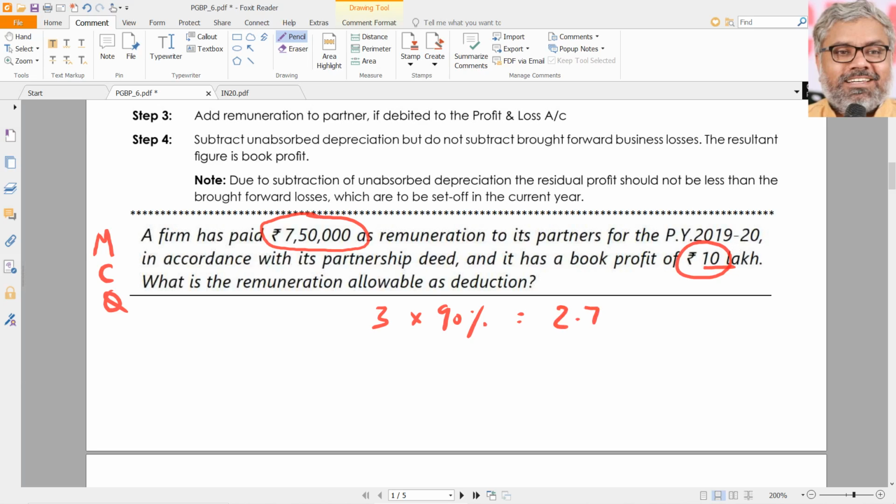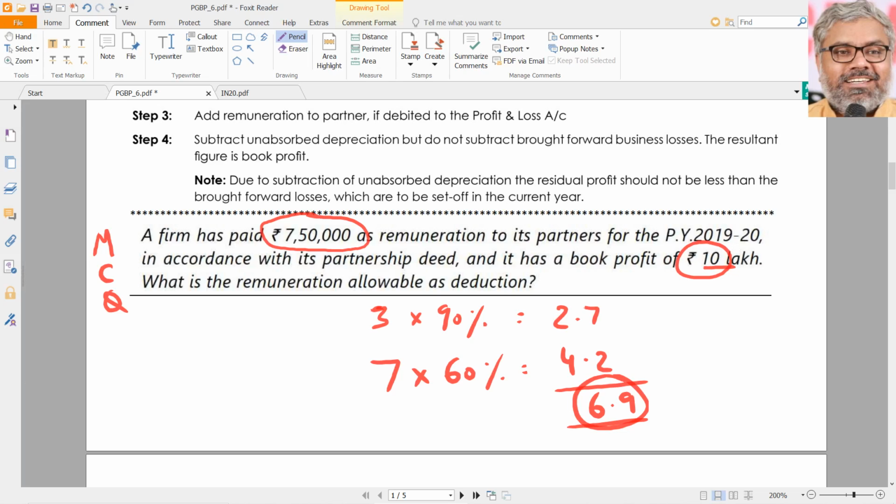On the remaining, over and above the 3 lakhs, that is how much? When the book profit is 10 lakhs, how much is over and above 3 lakhs? Naturally, 7 lakhs is over and above that. On that, 60% is only allowed as deduction, which comes to 4.2 lakhs. The total allowable deduction under 40B will be 6.9 lakhs only. But how much they paid?